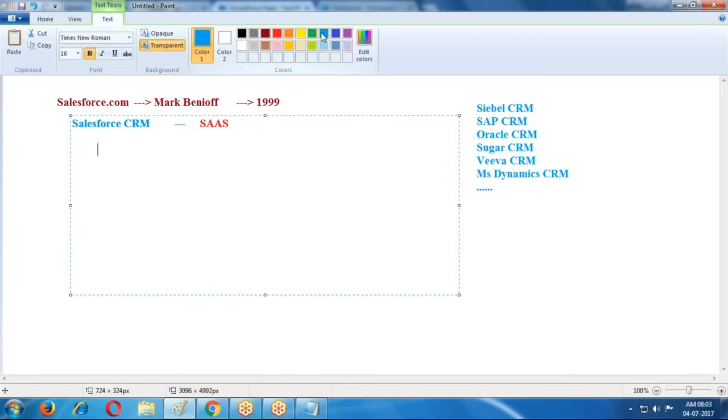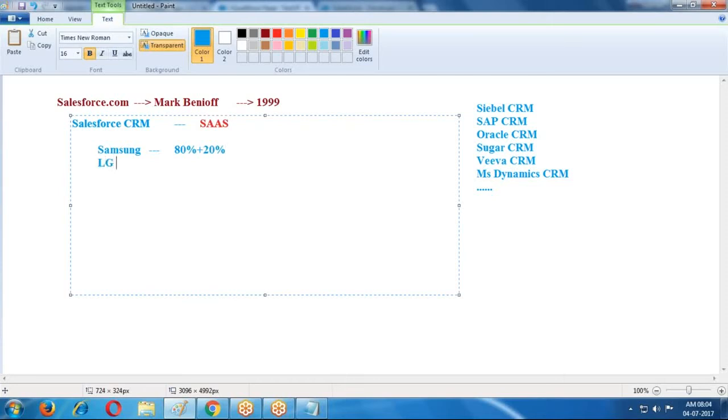Now what are the disadvantages in this application? Suppose Samsung is one company. For Samsung company we require one CRM application. If we go for this application, it is providing some 80% features here. Only 80% of the features they provided are suitable for Samsung. They require customization, 20% modifications required in that application. Can they modify that application? No. Even 10% they cannot modify.